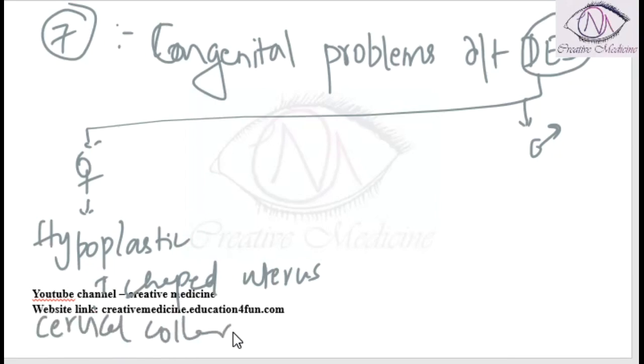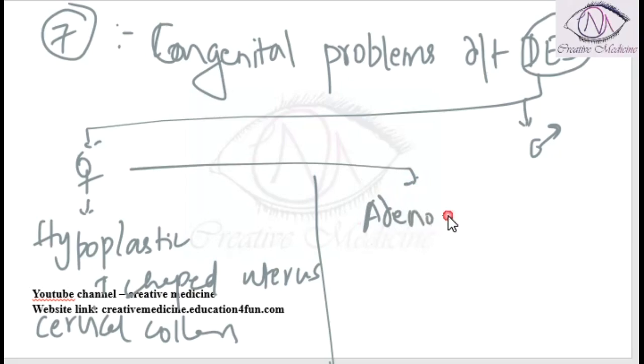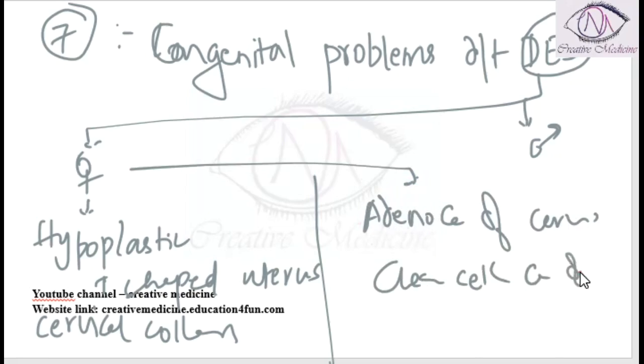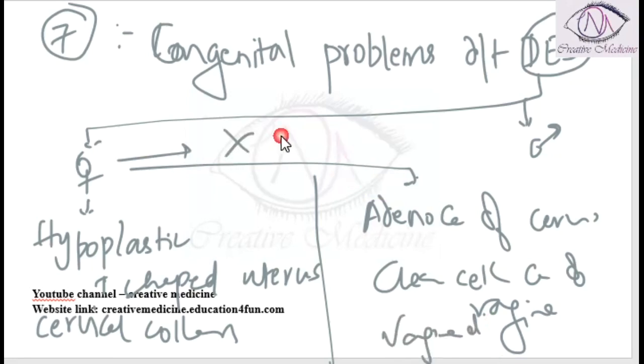There are two cancers which can be associated with diethylstilbestrol exposure in females: first, clear cell adenocarcinoma of the cervix, and second, clear cell carcinoma of the vagina. Then, in the vagina, it can also result in vaginal adenosis. There are no renal anomalies in the female child in